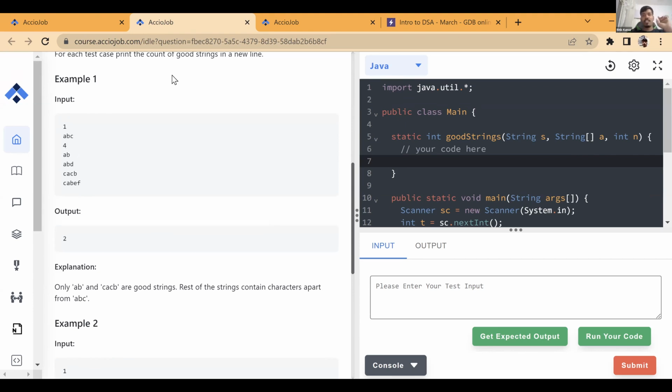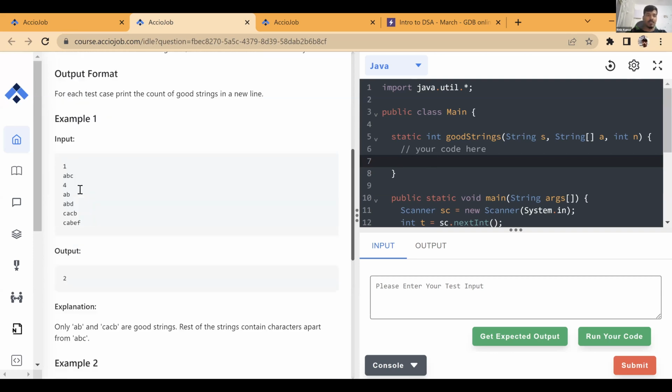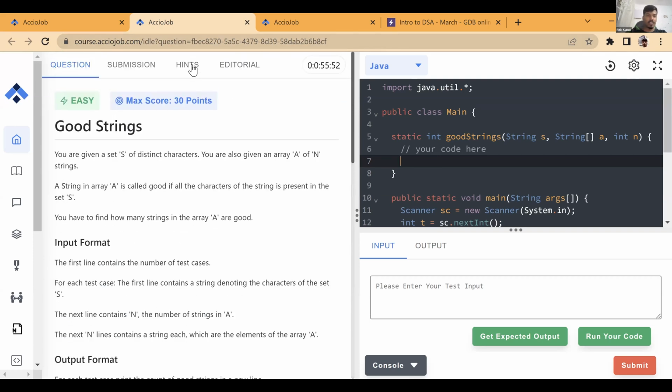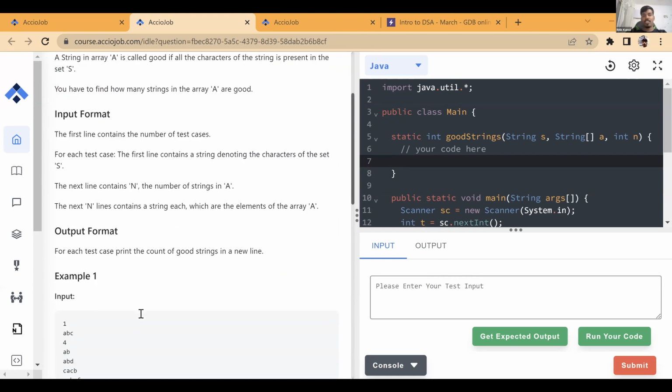That's fine. So let's do one thing. Let's first simply count the characters in the first string. Is it given that we have only alphabetical strings? The problem has nowhere talked about alphabets, right? So let's just simply take a character set.